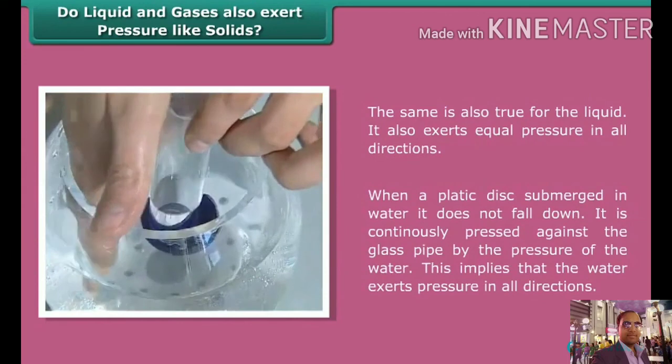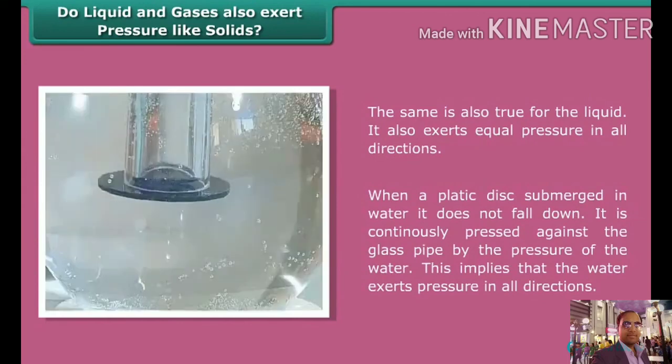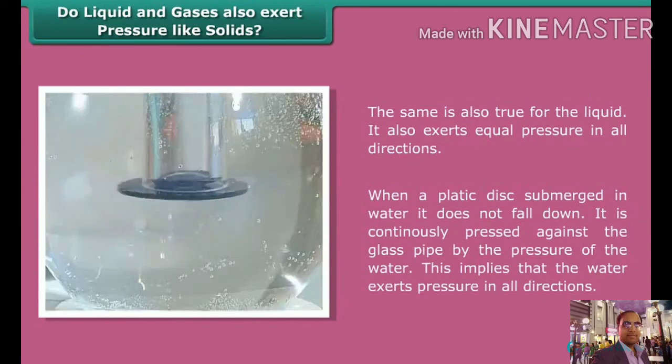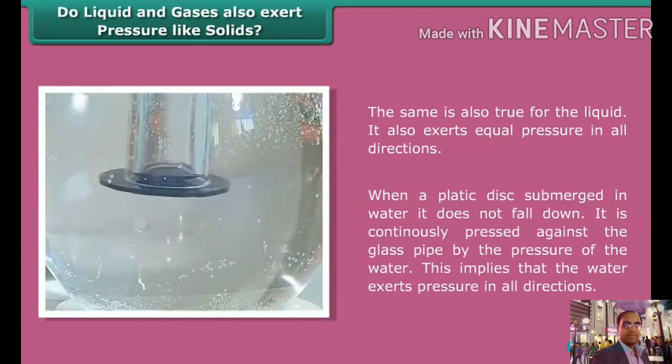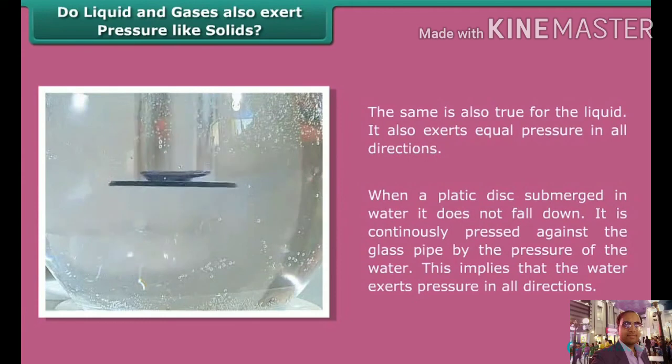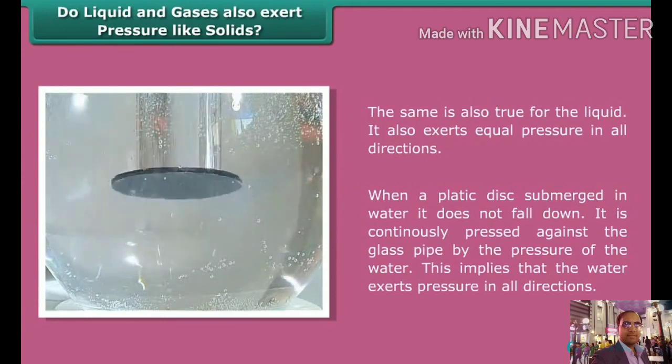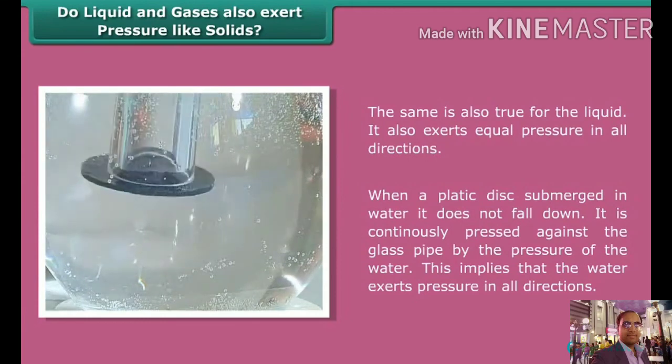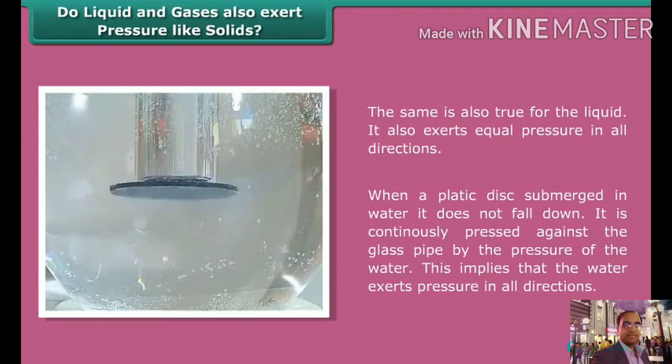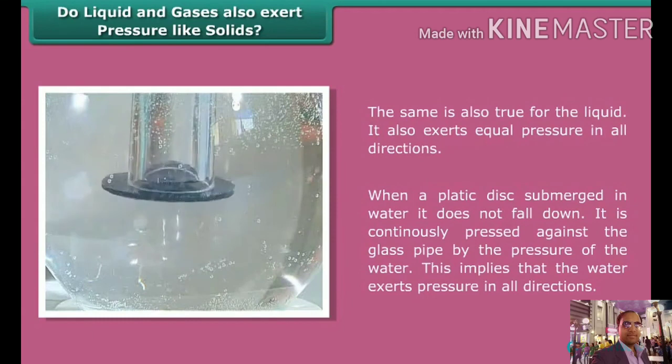Or see another example. When a plastic disc is submerged in water, it does not fall down. It is continuously pressed against the glass pipe by the pressure of the water. This implies that water exerts pressure in all directions. You can also do this type of experiment at home.